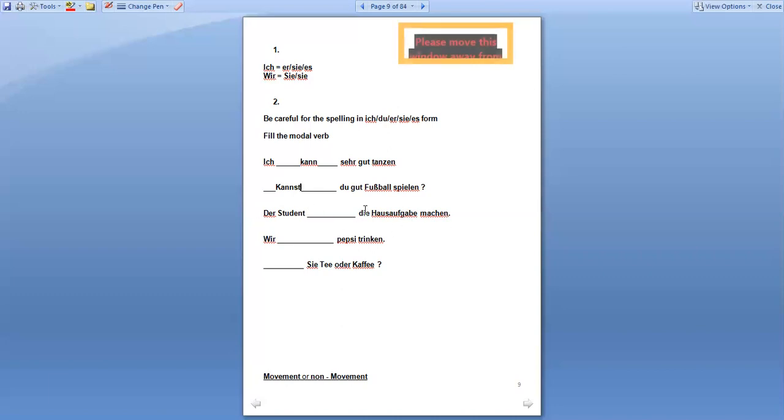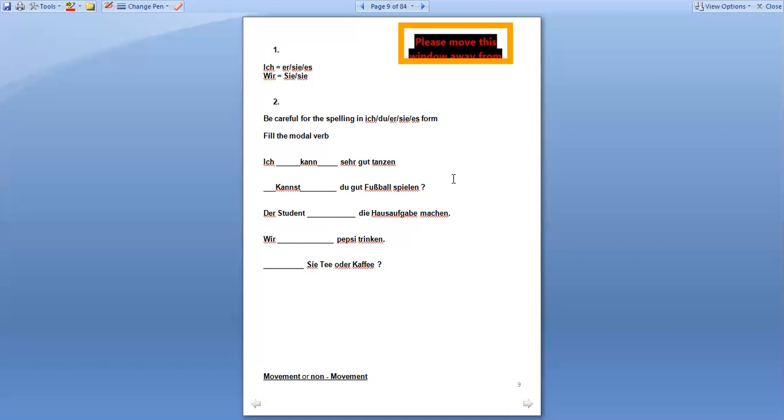And the third sentence is: Der Student blank die Hausaufgaben machen, right? The student the homework do. So which modal verb? I believe two modal verbs are suitable here. The student should do the homework, or the student must do the homework. But I would go with müssen, or even sollen is not incorrect. If you write sollen, it is correct, right? But I would advise you to write müssen, because it is mandatory for the students to do the homework, right?